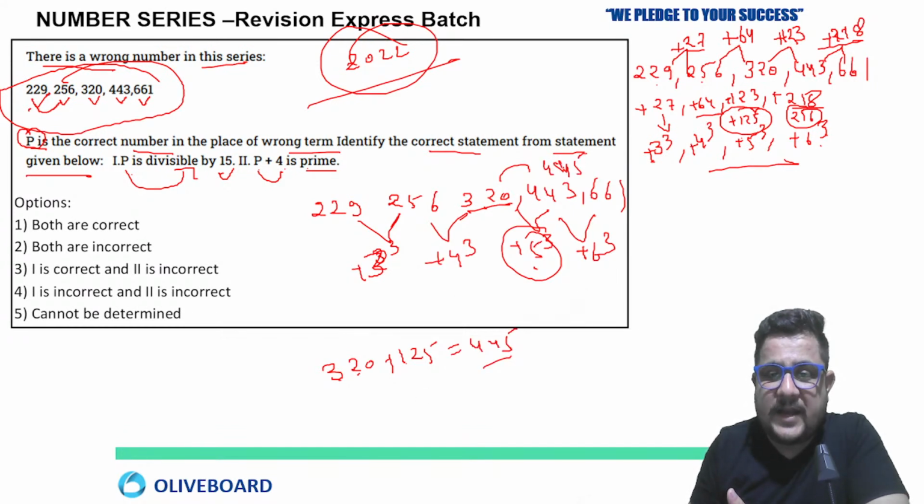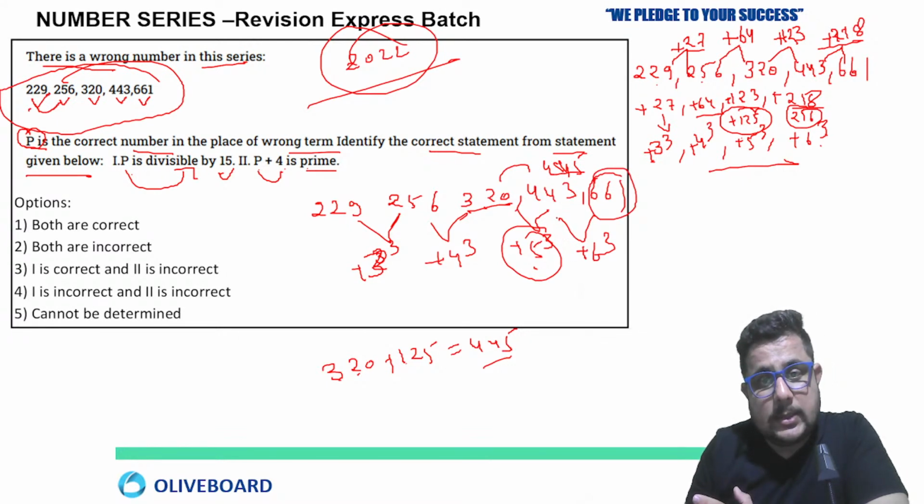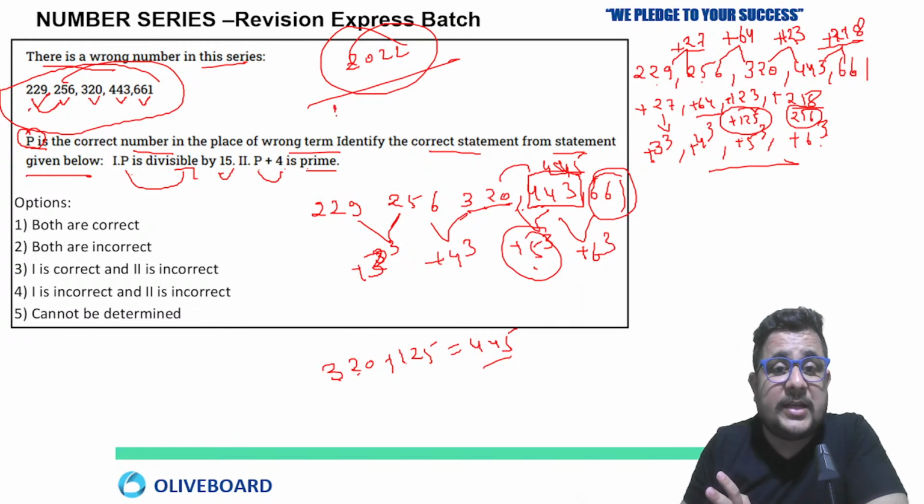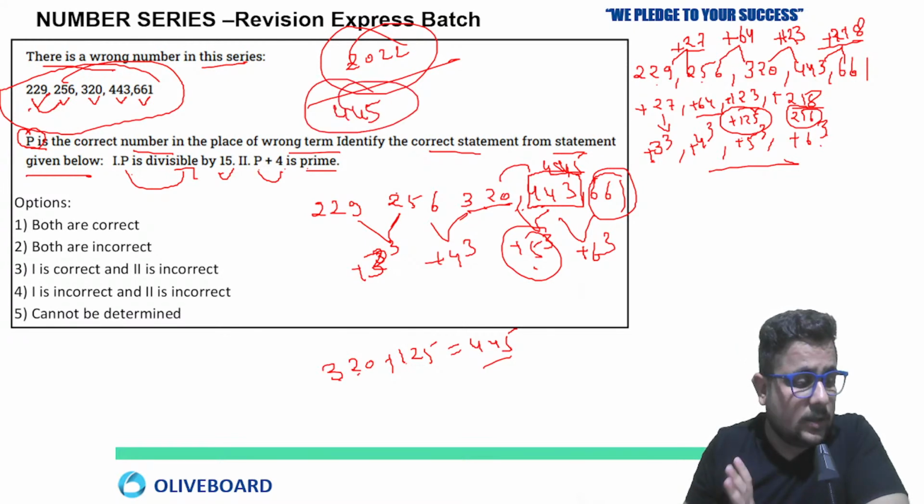Now 445 plus 6 cube, which is 216, so you will get 661. Yes. So in both of the wrong differences, two differences were wrong here, and one number is common, that is 443, and in place of that there must be 445. Clear? 445. Option number 6 is not there.